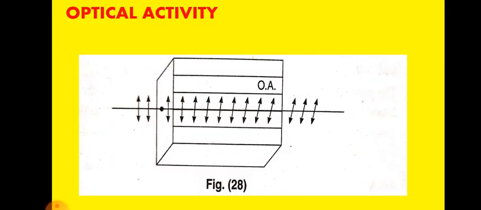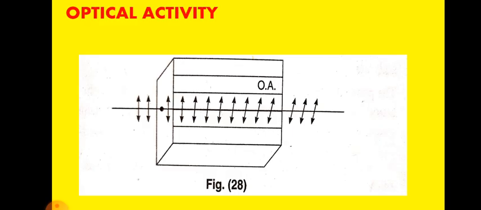I will again explain optical activity. It is observed that certain substances like quartz and sugar crystal or sugar in solution rotate the plane of vibration of plane polarized light passing through them. In figure 28, a quartz crystal on which plane polarized light is incident with its plane of vibration parallel to its optic axis is shown. When the plane polarized light travels inside the crystal, its plane of vibration is slowly rotated about the direction of propagation. So in the emergent light, the vibrations are in some other plane.